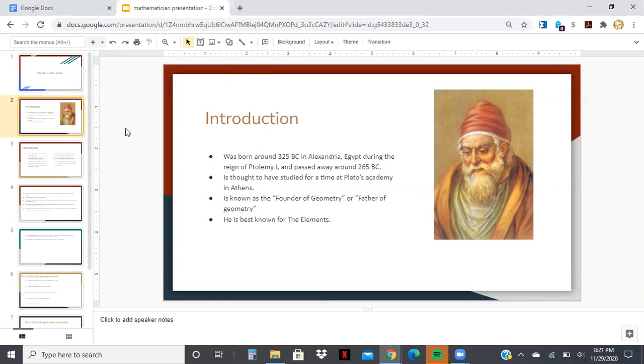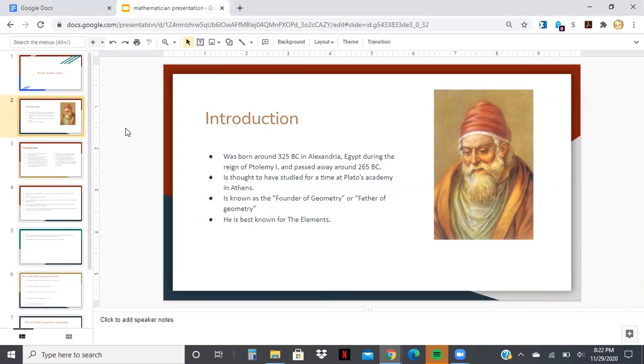He was thought to have studied at Plato's university, which had been founded in 387 BCE. The sign above the academy read, "Let no one ignorant of geometry enter here," as Plato was convinced geometry was the key to unlocking the secrets of the universe.